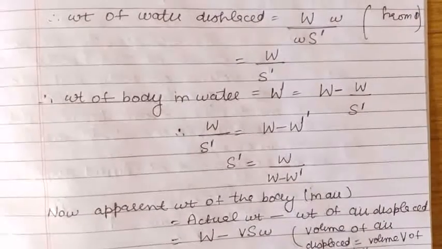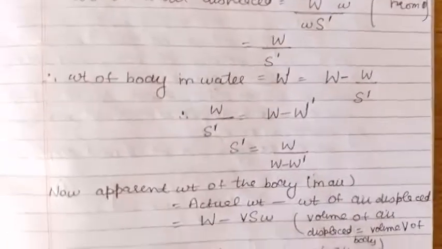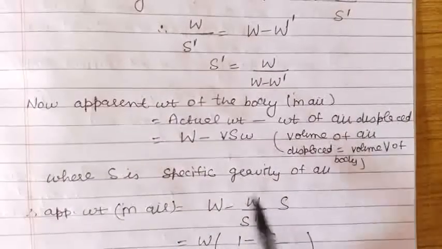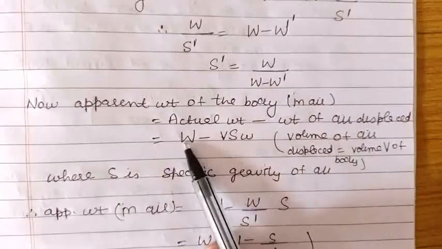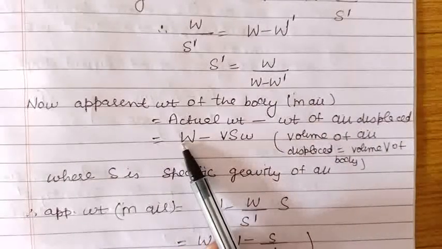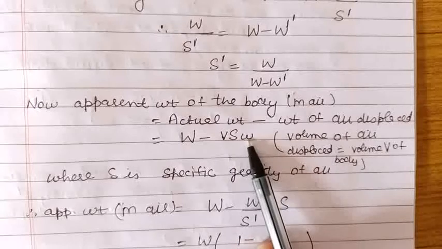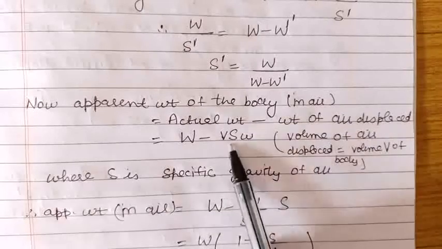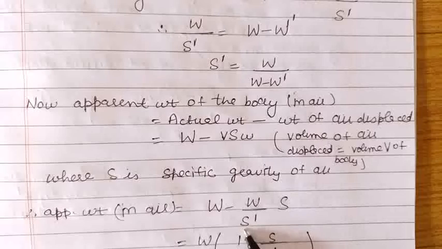Now again using the formula for the apparent weight in air. The apparent weight of the body in air is equal to actual weight minus weight of the air displaced. Actual weight is W and weight of the air displaced, by using the formula, is volume V into the specific gravity of the air into small w. Now substituting the value of V into w, which we already obtained, which is W upon S dash, from here we can take W common.